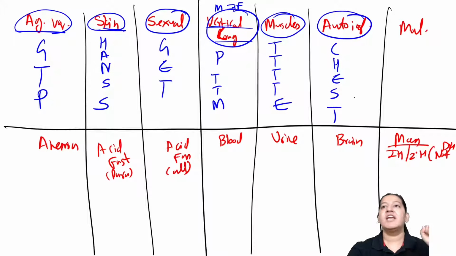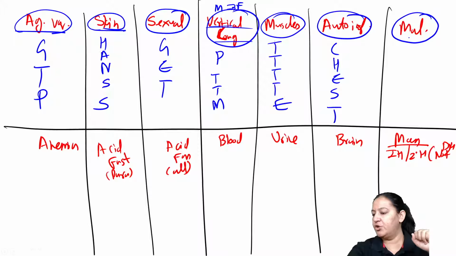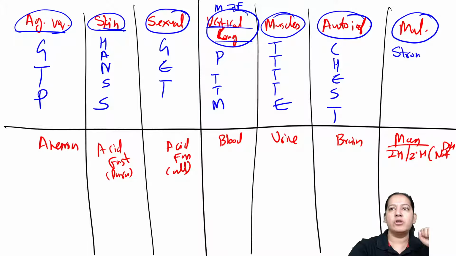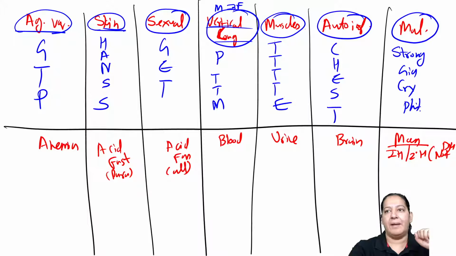CHEST, chest. Name of parasites which cause malnutrition. Malnutrition in humans. What's the name of the parasites which cause malnutrition? Strong Gia cry for Philip. So Strong Gia. Gia is a strong girl. She is crying for Philip. So this is the mnemonic. You know the full form, I guess. Right. Tell me the name of the parasites.